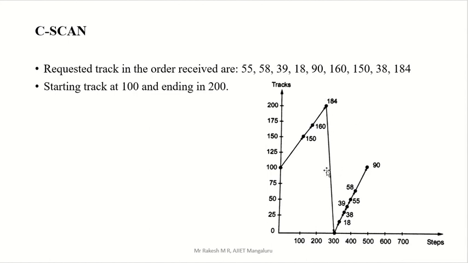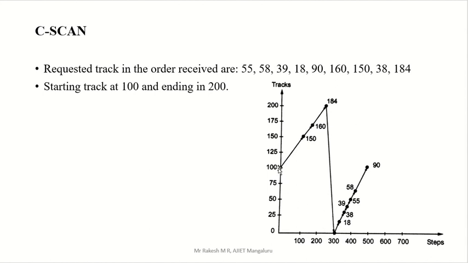Directly they come to 0 without supply of request. But in the previous case they supplied. Just follow that also. The difference between the previous SCAN and C-SCAN is that while coming there we supplied, here no supply, directly coming to 0.